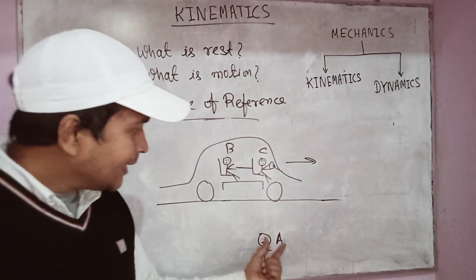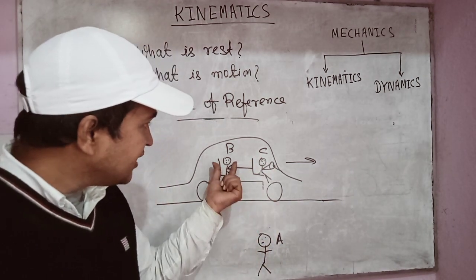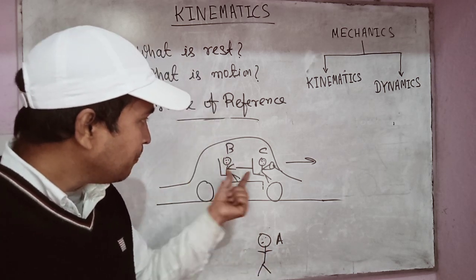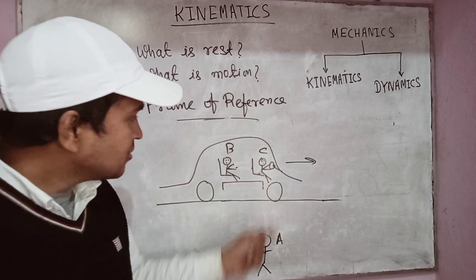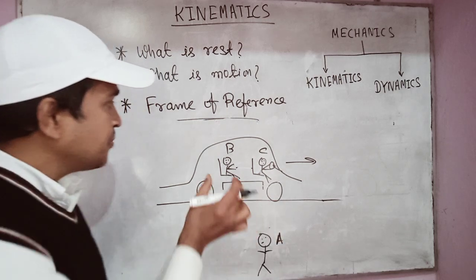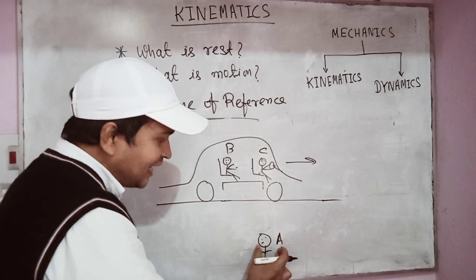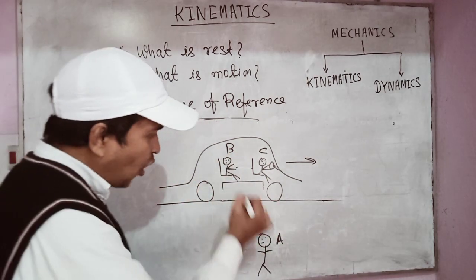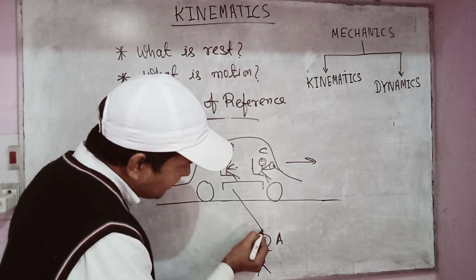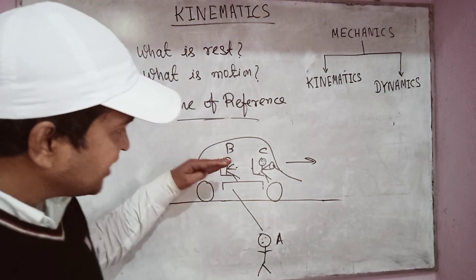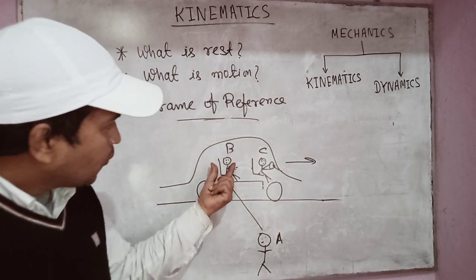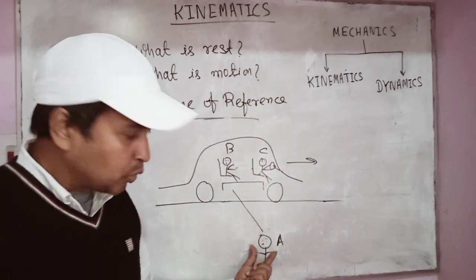So the same driver is in motion according to A, and is at rest according to B. Now I ask B whether A is at rest or in motion. When B observes A, he observes that the position of A is changing as time passes because the car is moving. So the position of A according to B will change. So according to B, A is in motion.